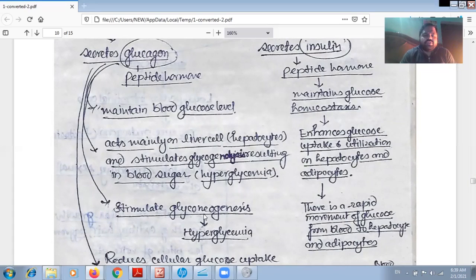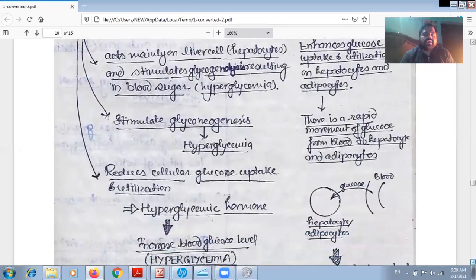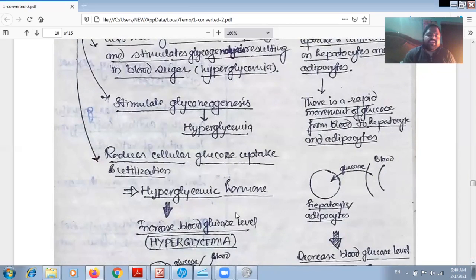It also stimulates gluconeogenesis. Hyperglycemia is a condition in which the blood glucose level rises. One more thing it does is reduce cellular glucose uptake and utilization. All together, it creates the condition of hyperglycemia. That's why it is also called a hyperglycemic hormone, and we can see here it increases the blood glucose level.